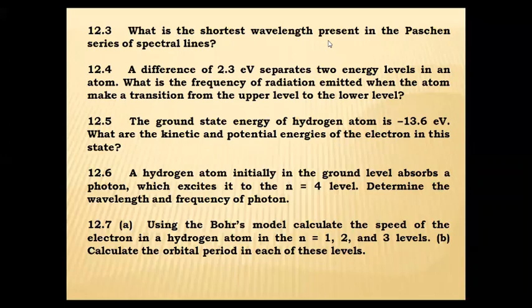A difference of 2.3 electron volt separates two energy levels in an atom.